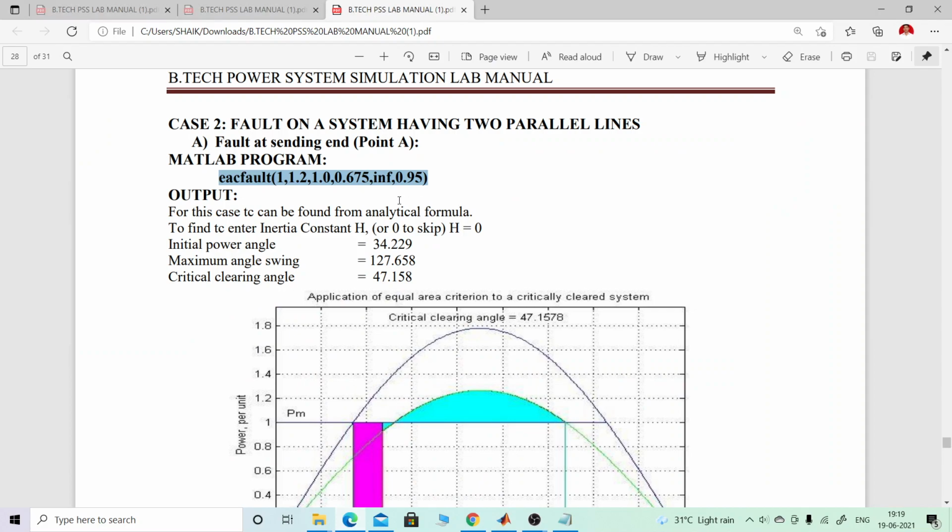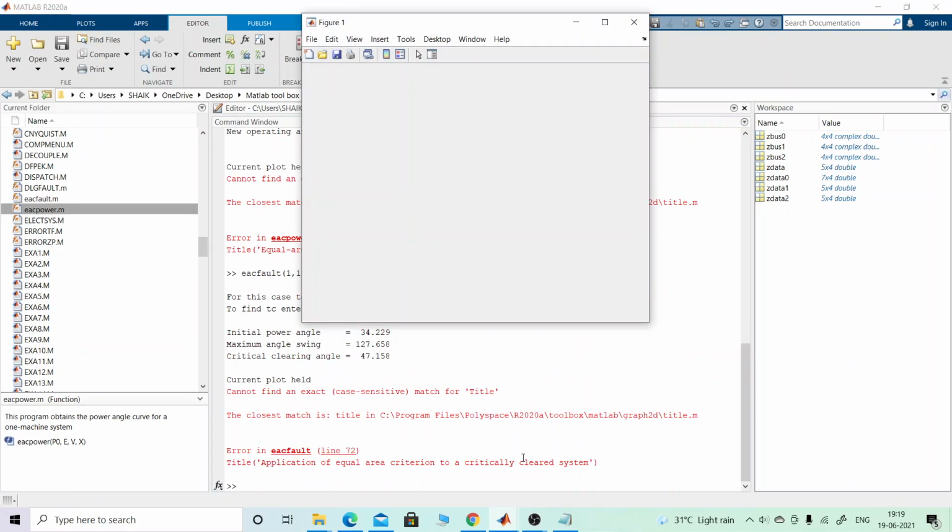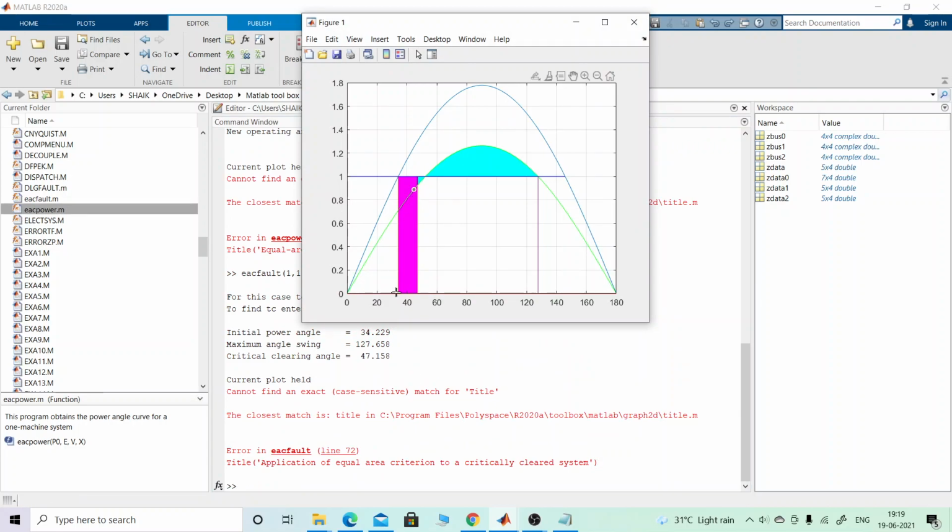We have to find the critical clearing angle, setting H equal to 0. You get certain values here.